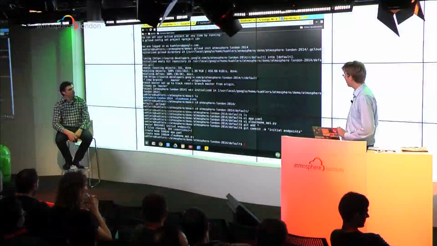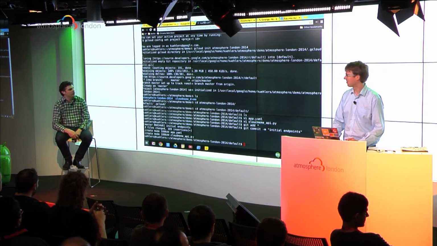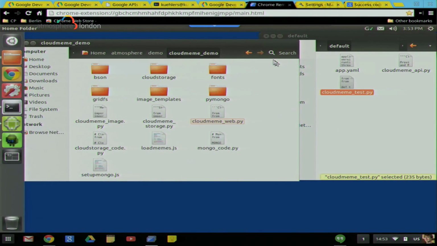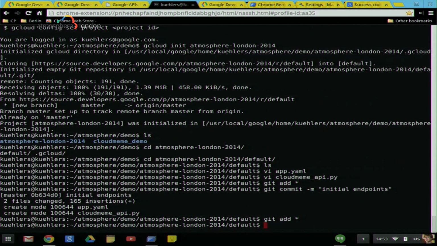OK. What do you think? Should we not add some tests to the code? As a good Google engineer, we don't ever commit code without writing unit tests for it. Oh, good. I prepared some unit tests as well. So let's get those out there. Let's drag those over, and I'll add those to the code as well. So I add those, and I commit, and that again, tests added.